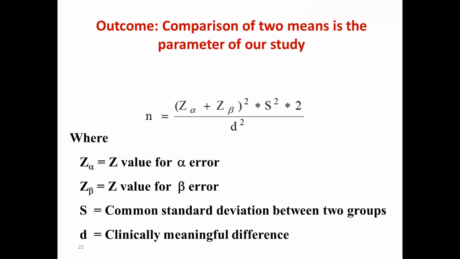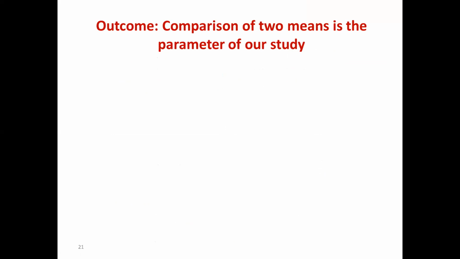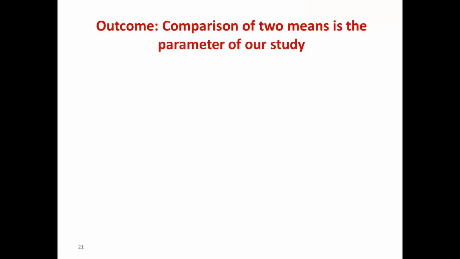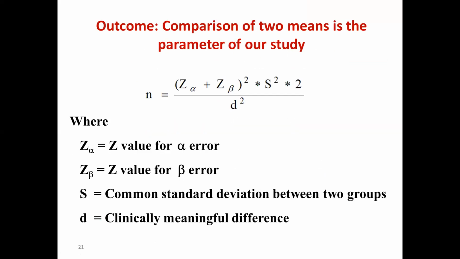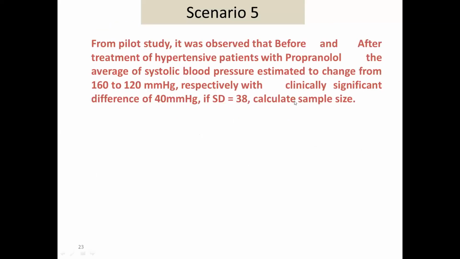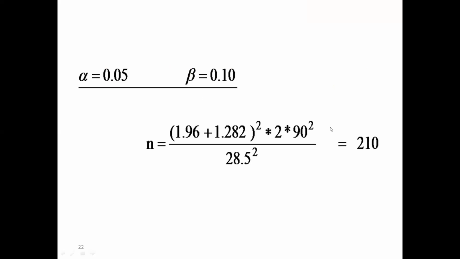And the clinically meaningful difference is the difference between 61.7 minus 33.2. If you give a low dose of a drug and a high dose of a drug, what is the difference in the mean duration of hospital stay? That is going to give you the clinically meaningful difference. You put all of them together and you will get the sample size. I substitute everything and I will get the sample size that is equal in both the groups.